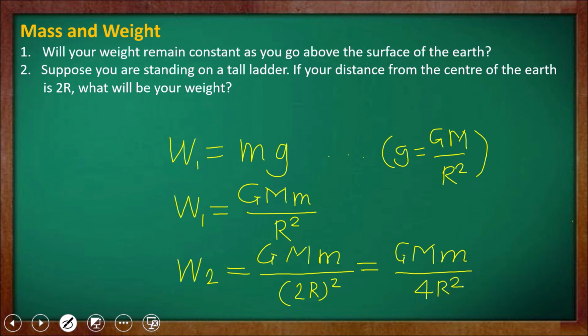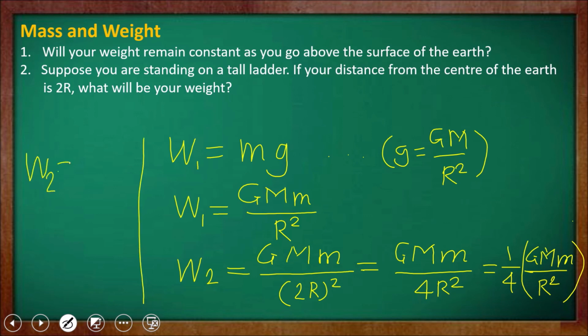Writing it again as 1 upon 4 into bracket G M m upon r square. Now what is the relation between W2 and W1?